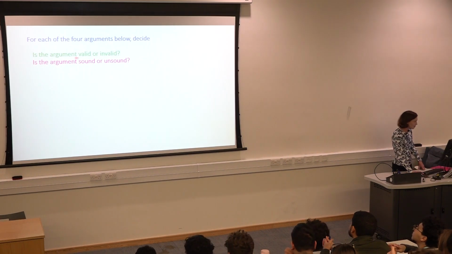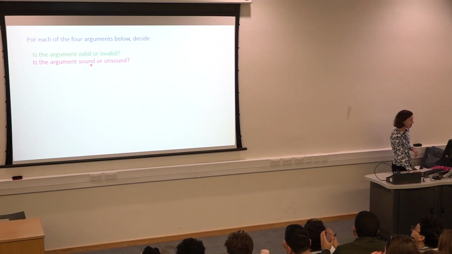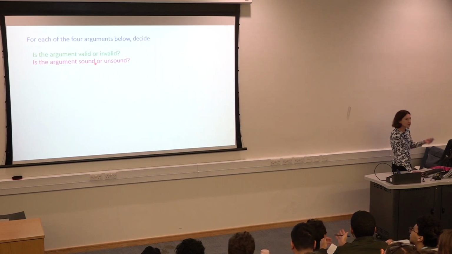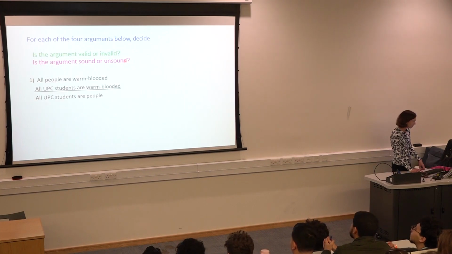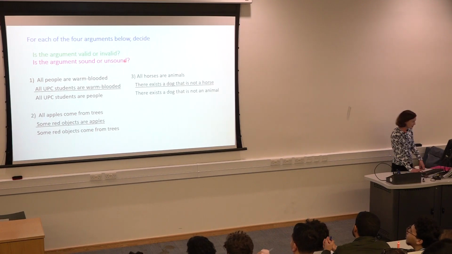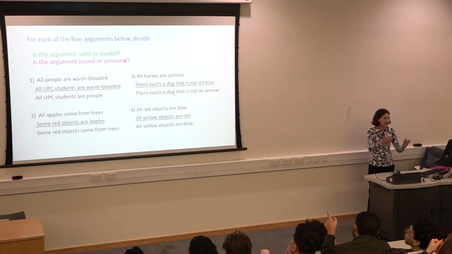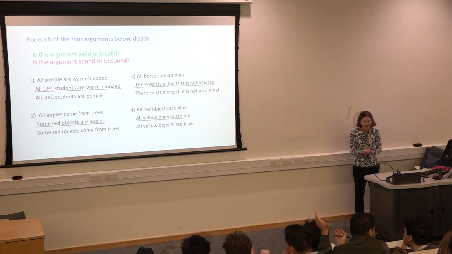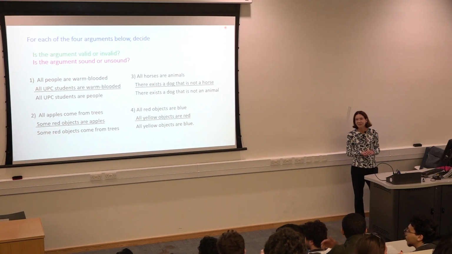try and work it out. So what does the first one mean, valid or invalid? The reasoning is correct. The conclusion follows from the premises. And this one means? The premises are true and the logic is good. Okay, all right. So let me show you. There are 4 of them. Right, number 2, number 3, number 4. Right, you have 5 minutes, 4 minutes maybe, to discuss and come to a conclusion.